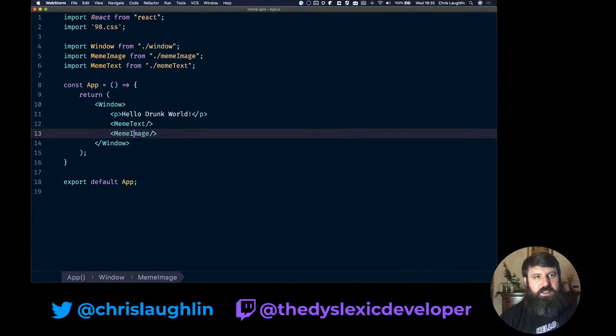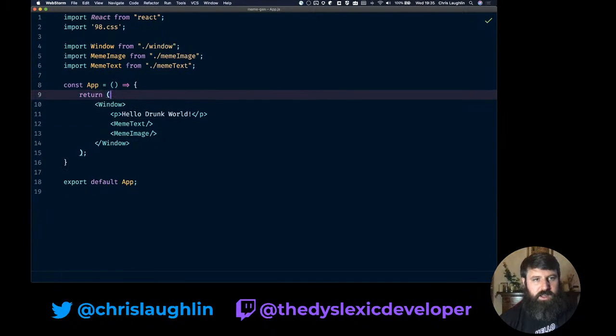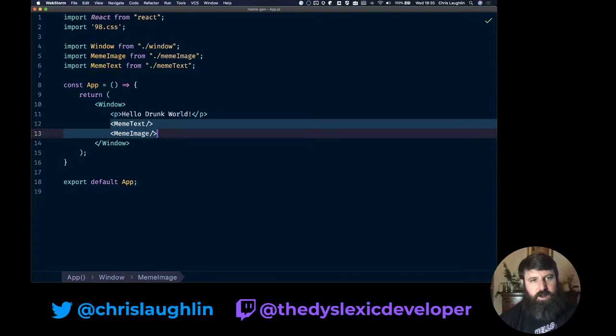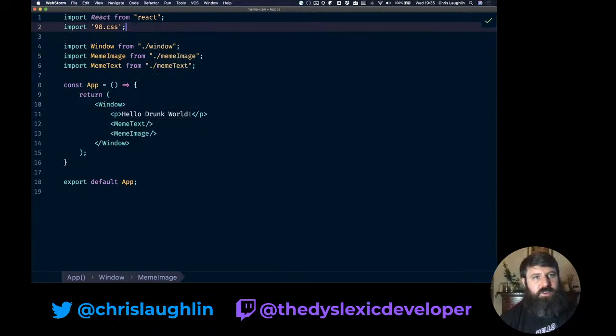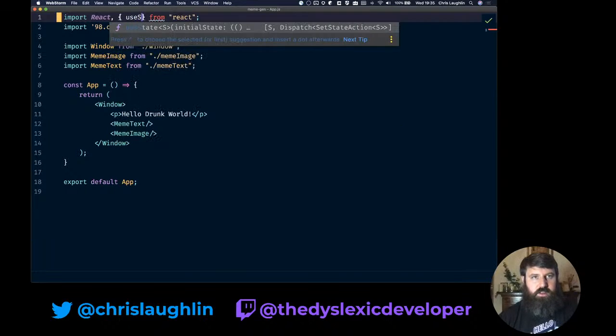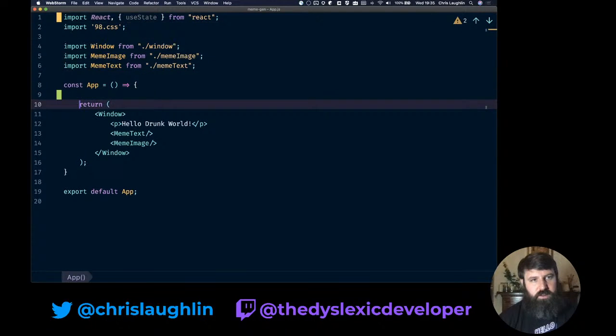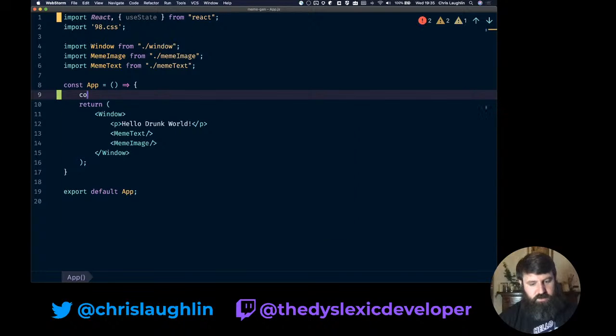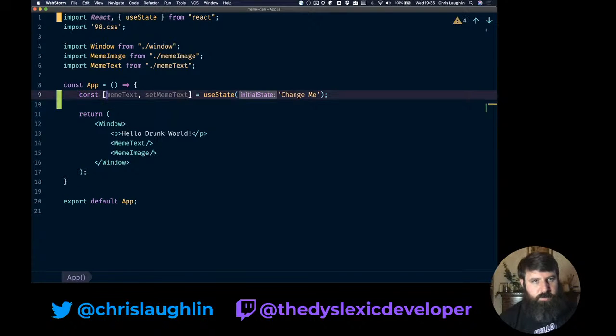So I think the best place to have this is going to be at our app level, because our app has our meme text and our meme image. From here we can pass down what we need. So we're going to be using React state because it's quick and easy and simple. So useState, and then we're going to define our state. So we're going to say const meme text and set meme text, useState. It's going to be "change me" by default, so they'll know to change it.